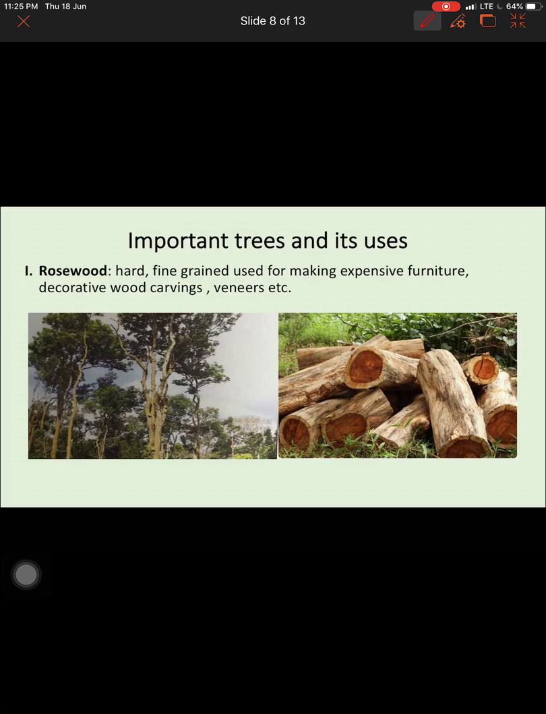Now, what are the important trees? Sometimes you may get a question asking you to name any two important trees found in the evergreen forest, and sometimes they may ask you to name the following. So you have to know the different varieties in detail. We'll start with the first and most important variety of tree found in the evergreen forest, rosewood. Rosewood is very, very important. Please mark it as very important.